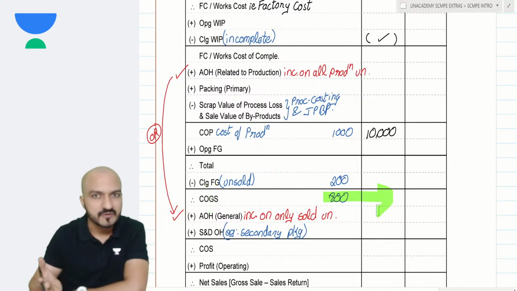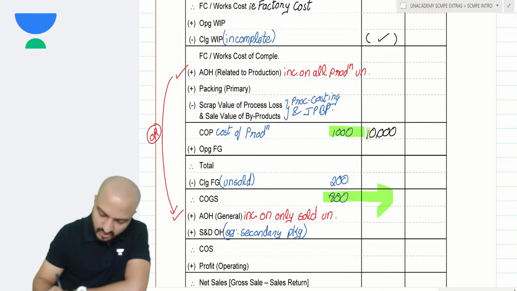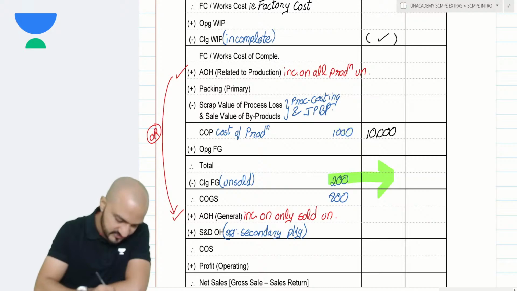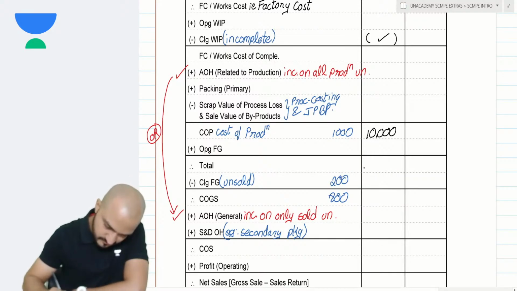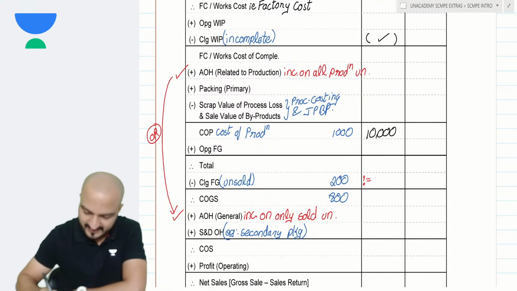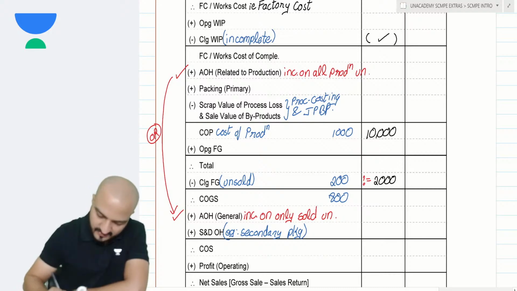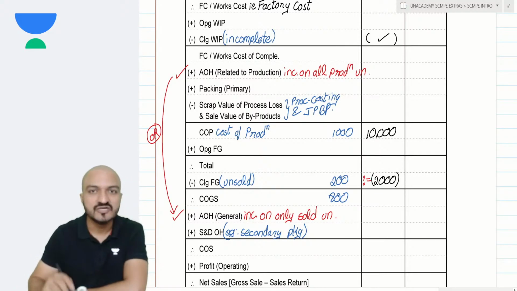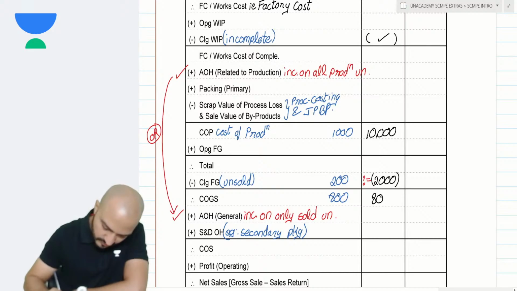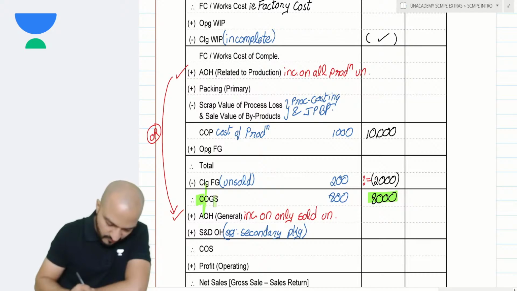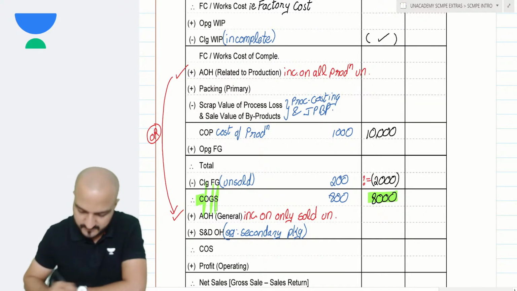Well, here it is very simple. If 1000 units have a cost of 10,000, and out of that 1000 units, 200 units are unsold, what will be the cost of those unsold units? Two hundred units are unsold. The cost of those unsold units should be proportionately 2000, right? You remove that cost of unsold units, so what remains is my cost of sold units, 8,000. So 8,000 is my cost of the goods sold, right?